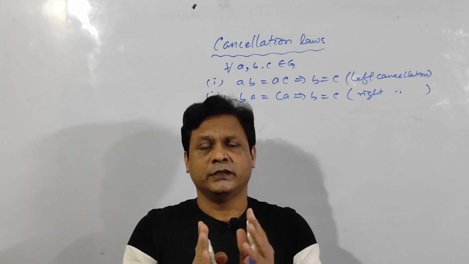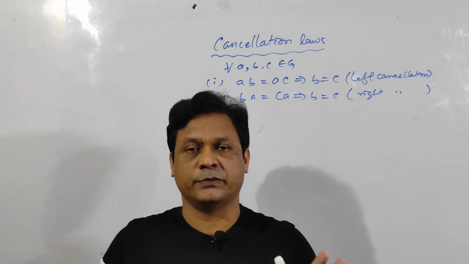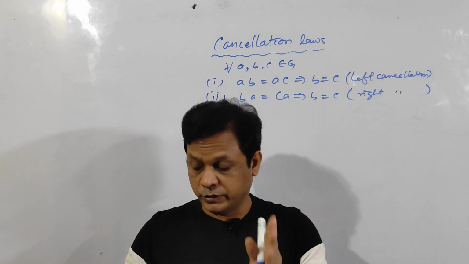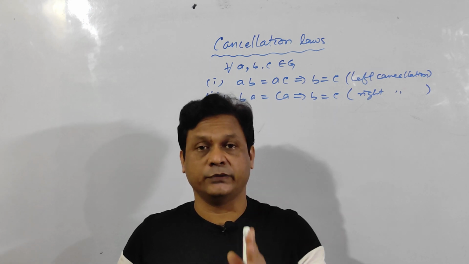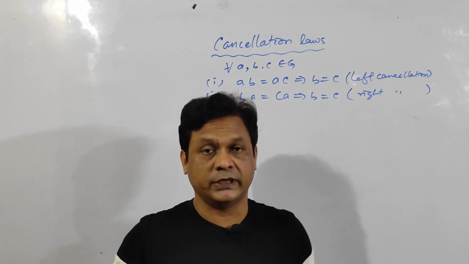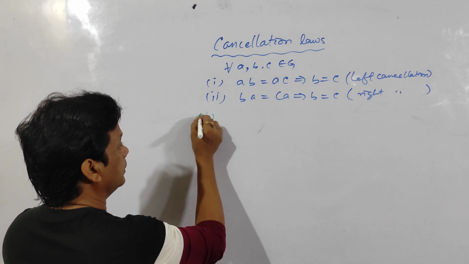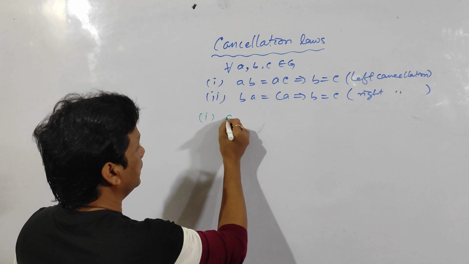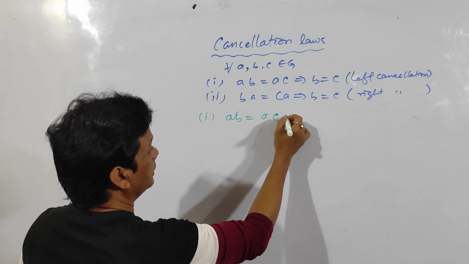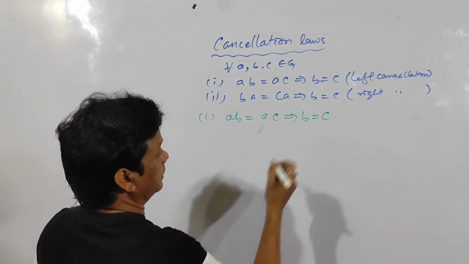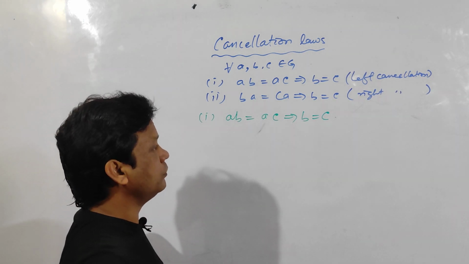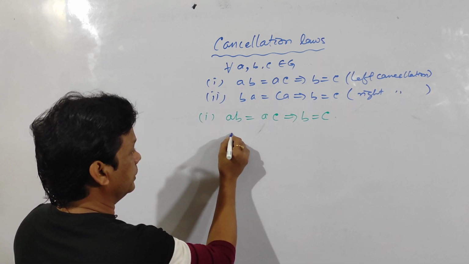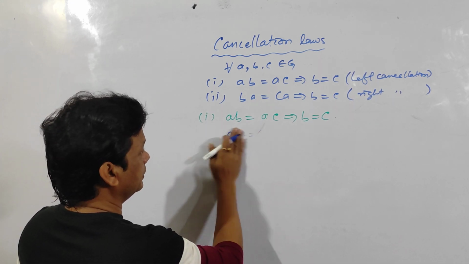Simply remember the axioms and apply them in a systematic way. In this paper you should apply the axioms in a systematic way. Clear? For the first law, we have to prove AB is equal to AC implies B is equal to C. You have to prove this one. So let us prove it. It is very easy.